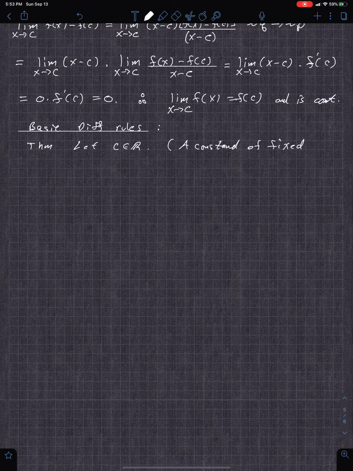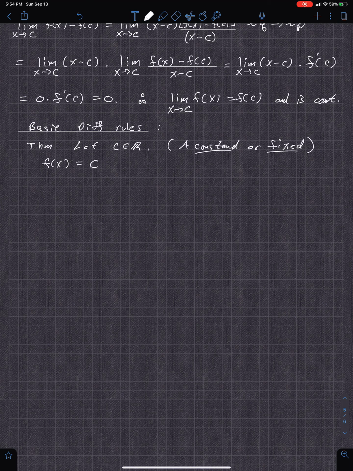These are just different terminology basically. So c is just real, a constant, or what we say fixed. And we're going to say f of x is equal to c. f of any value is equal to c.